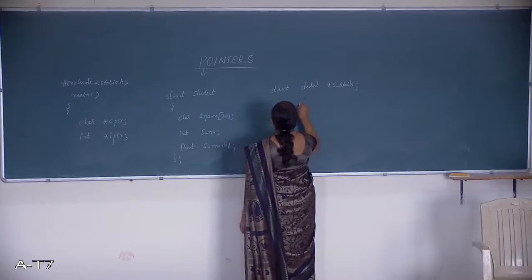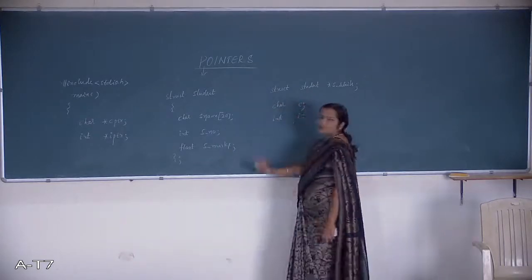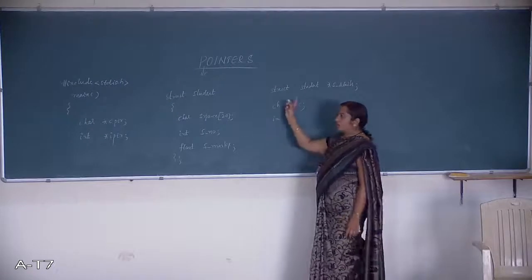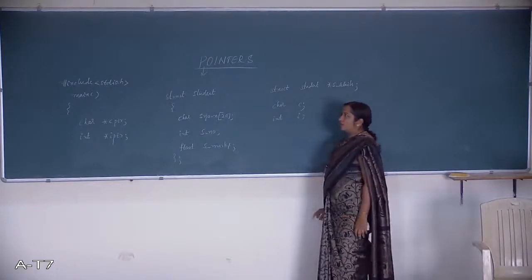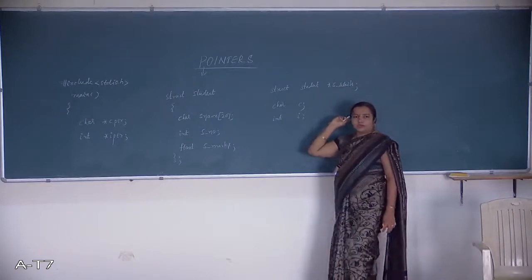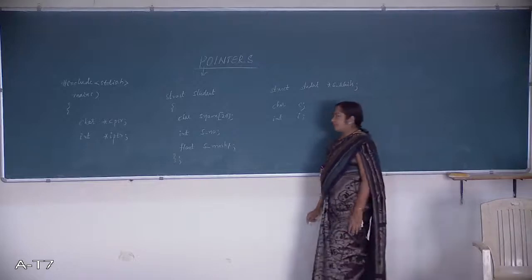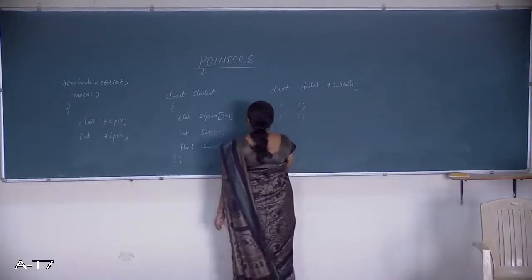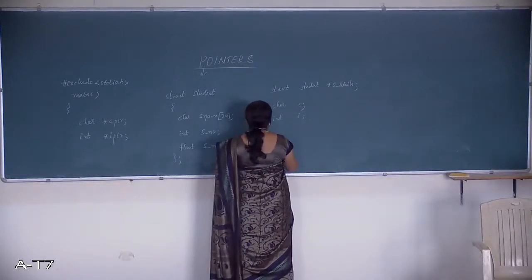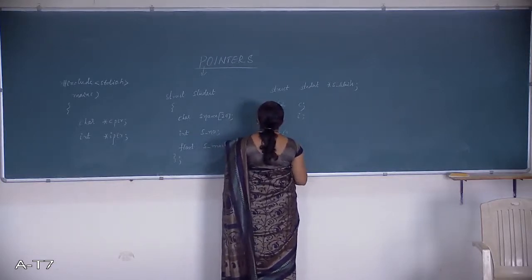You can have any other names, it can be like c and i only. This is a character variable and this is an integer variable, and all these three are structure variables, and this one is a pointer variable, a structure pointer variable, right? We'll find the size of these. Which operator is being used in order to find the size of any particular variable?